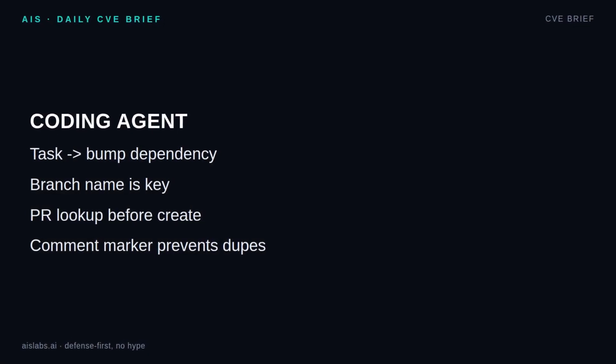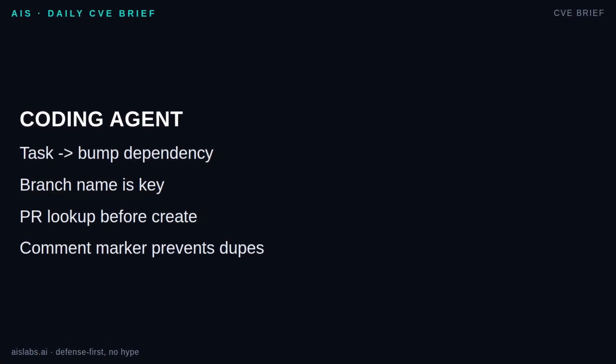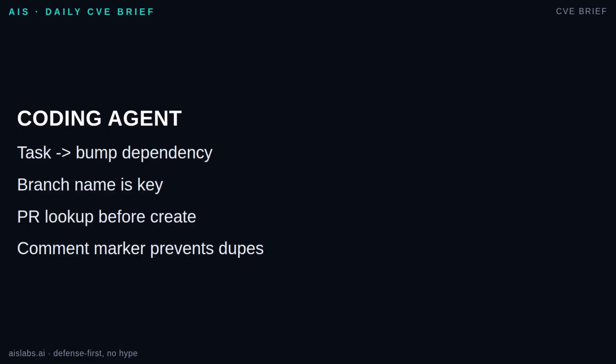Take a coding agent that bumps a dependency and opens a pull request. The idempotency key is repository, dependency name, old version and new version. Before writing, it checks the ledger. Then it checks the remote repository for a branch named by that key. If the branch exists, it does not create another branch. It verifies the commit content. Then it looks for an open pull request from that branch. If one exists, it stores that pull request number. If not, it creates one.